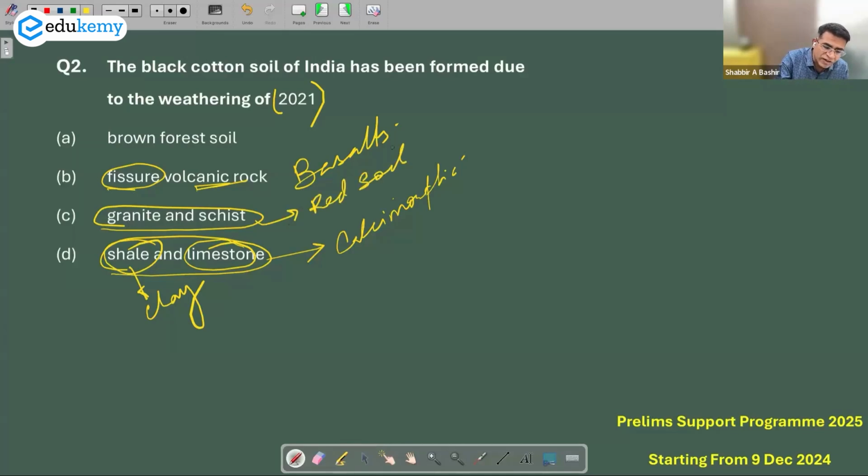The red soils of the peninsular plateau are because of the weathering of granite and gneissic rocks. They're red because of a process called kaolinization, where the feldspar mineral of the soils decomposes and undergoes reactions to become a mineral called kaolin. And kaolins are red in color. So the answer for this question is fissure type of volcanoes, which have given us the black cotton soil.